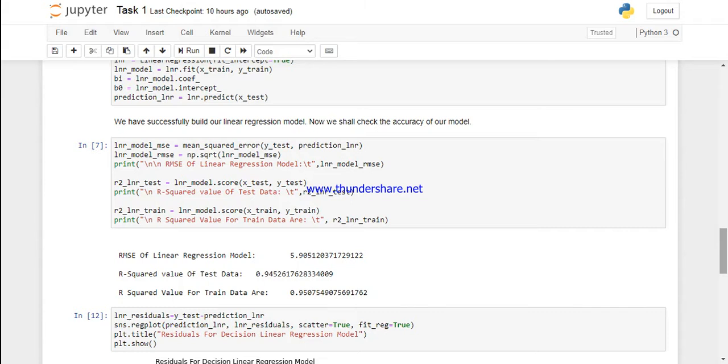Now we will check the accuracy of our model. For that, we will check the RMSE of our model and the R-square value for both train and test data and plot the residual plot for this fit.